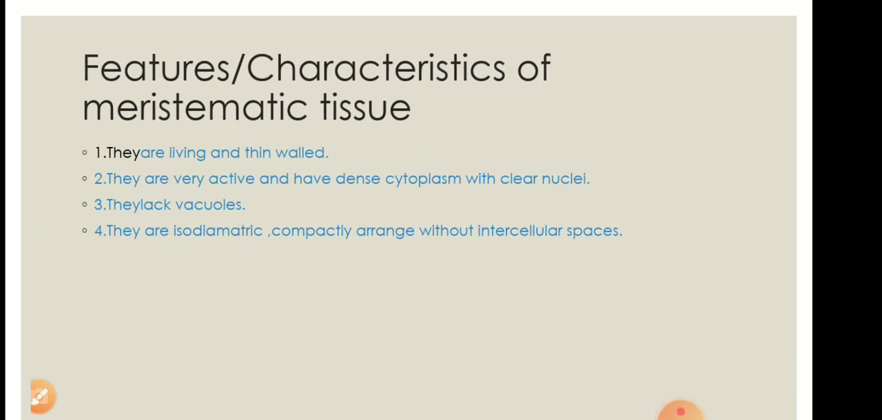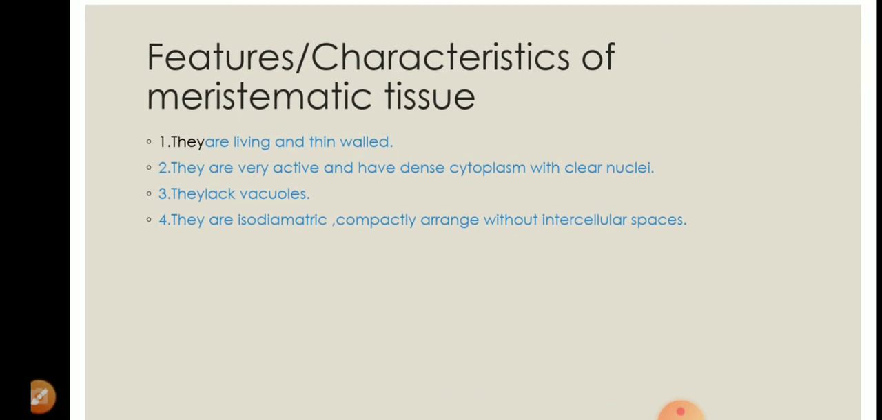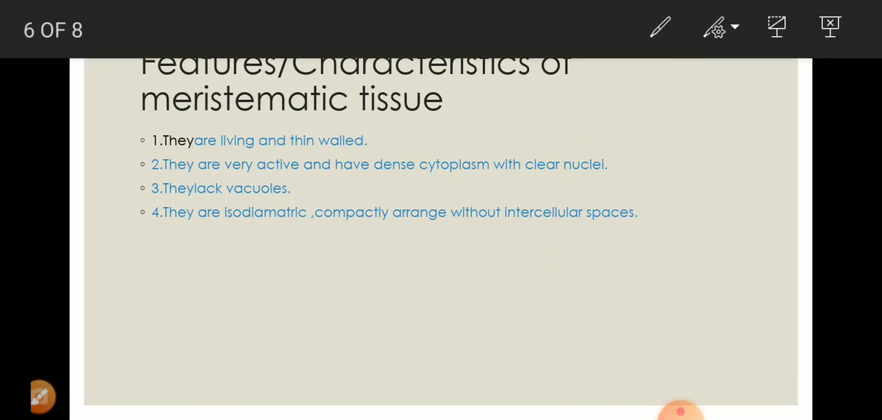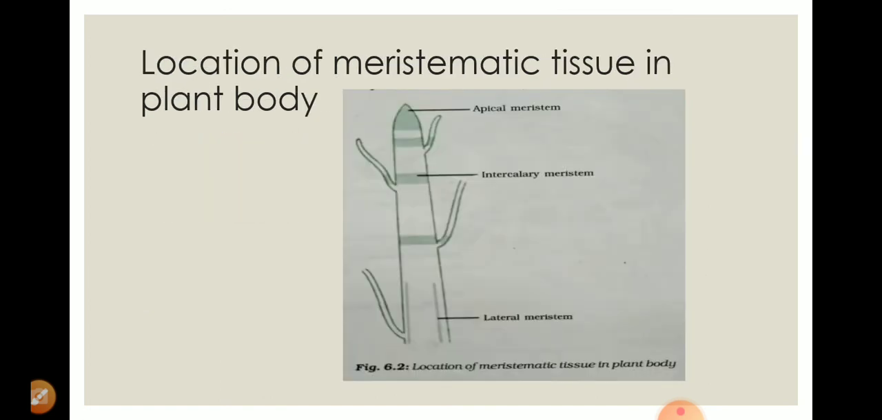Now the question is, what is the location of meristematic tissue in the plant body, or what are the different types of meristematic tissues present in the plant body. So first, when we uproot a plant, you will find this is the shoot tip, the terminal portion, and when we go to the ground side, that is the soil side, and you uproot it, you will find the root.